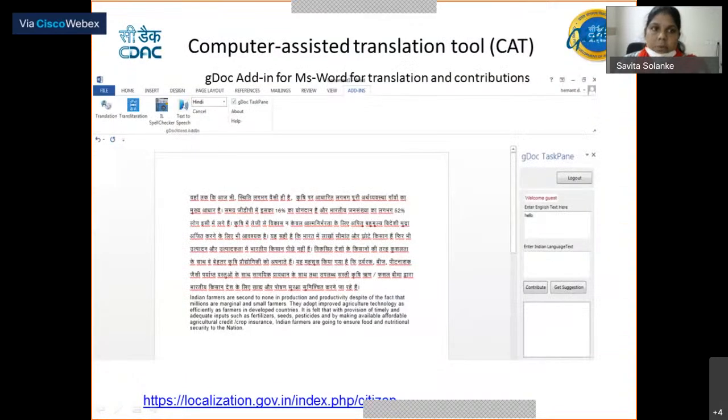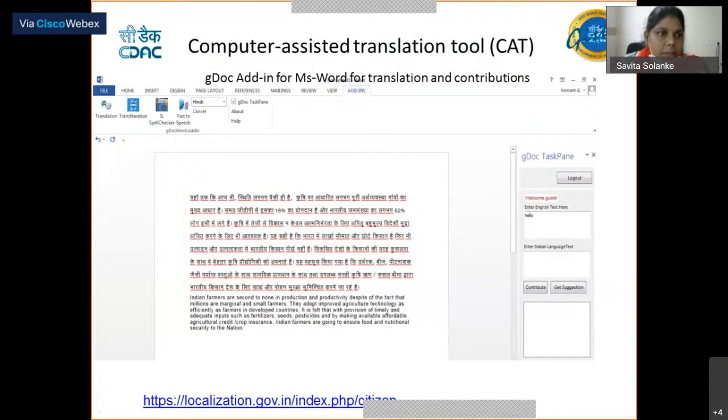This is another tool, that is the GDoc tool. This is a very powerful tool in which we are providing a plugin over Microsoft Word, because before content goes on a website or anywhere, the main contents are generated in this Word format. So here we are providing a solution. By using this tool, the user can just write the English content, select that content, and translate it with the help of this tool.